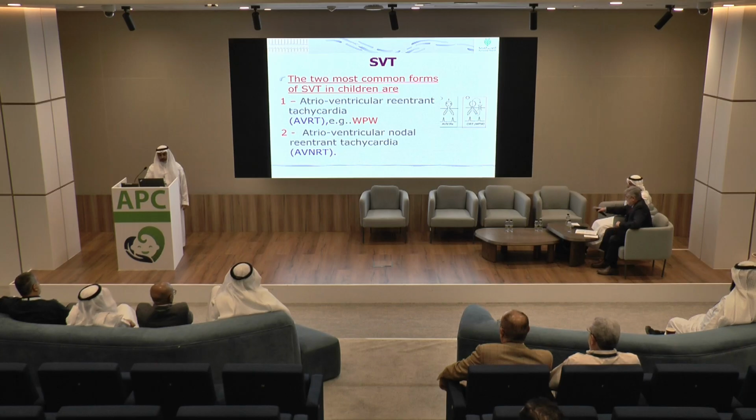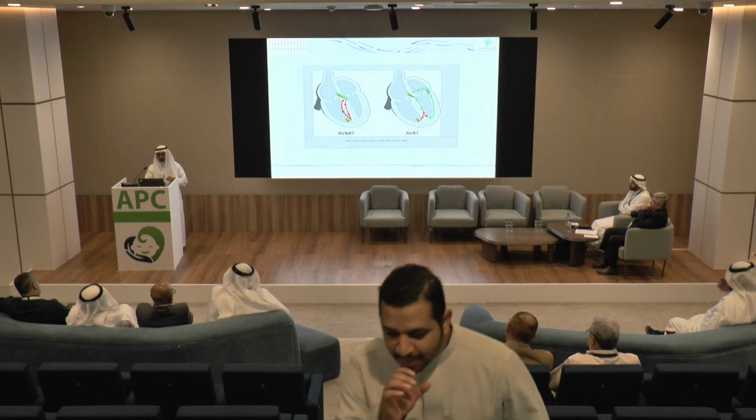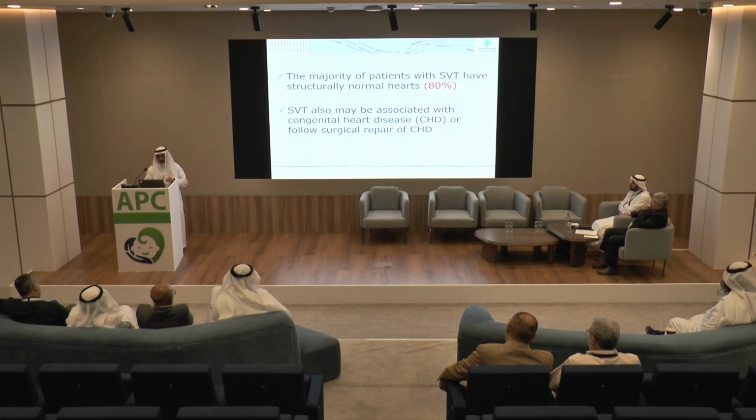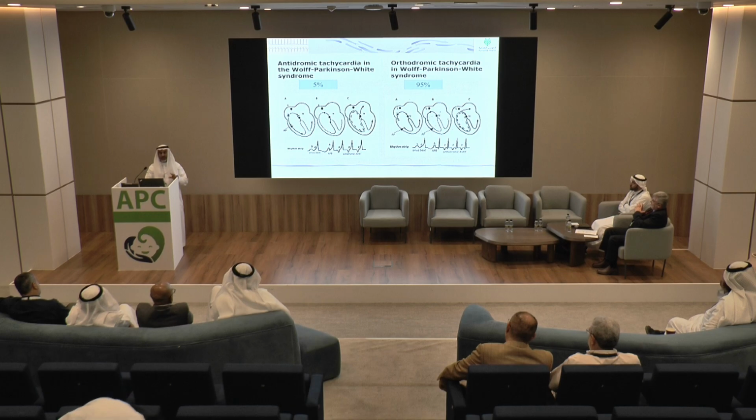The two most common forms of tachycardia are atrioventricular re-entry tachycardia and atrioventricular nodal re-entry tachycardia, where the re-entry will be within the AV node itself, while in AV re-entry tachycardia there will be an accessory pathway. This is the accessory pathway, so the impulse will go from one side and come back from the other side. The classical example is WPW, where you have an accessory pathway. We know that 95% of WPW patients present with orthodromic tachycardia. Orthodromic means the circuit will start from the AV node.